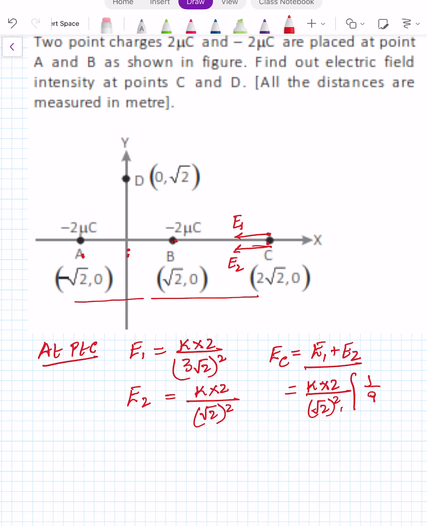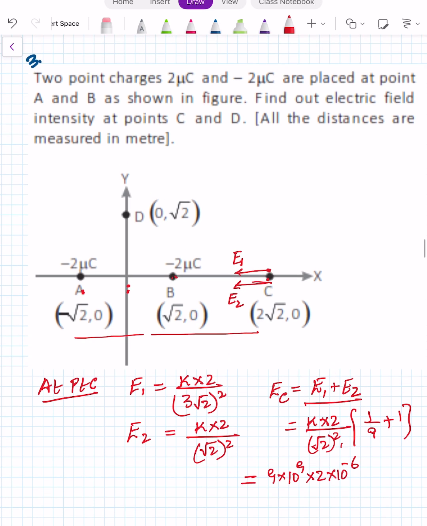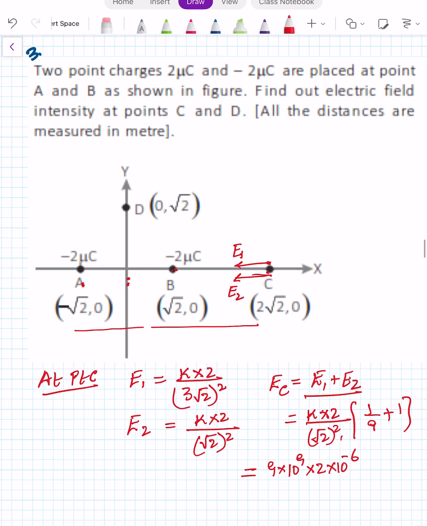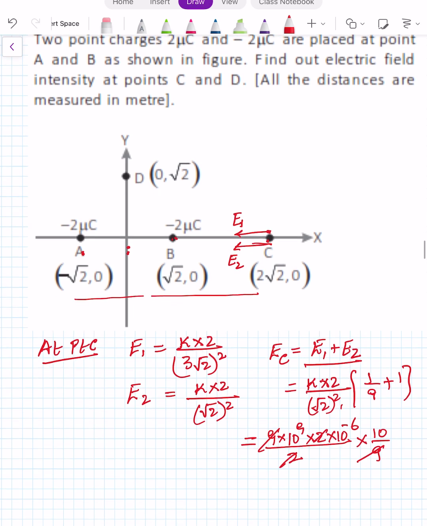So 1 upon 9 plus 1, it comes out to be 9 into 10 power 9, 2 into 10 power minus 6, root 2 square. Meter or centimeter, it is given, all the distances are in meter. Root 2 square, 2 into 10 power 9. 9 and 9 gone, 2 and 2 gone. It will come out to be 10 to the power 3 and 4, 4 Newton per coulomb. Electric field at point C.